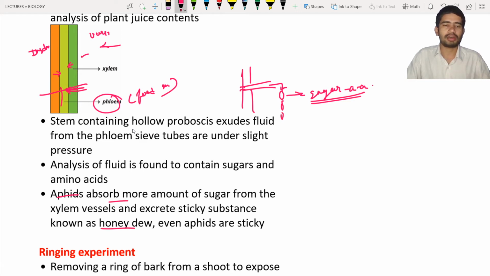Honeydew is light brown in color. It looks dark in color, and also it is sticky. Why? Because it contains sugar. When you see sugars contained in a solution, it is sticky in nature. Not only that, the aphids also get covered with honeydew. As a result, they also appear sticky in nature.